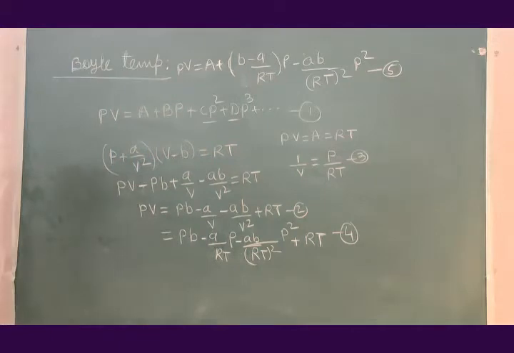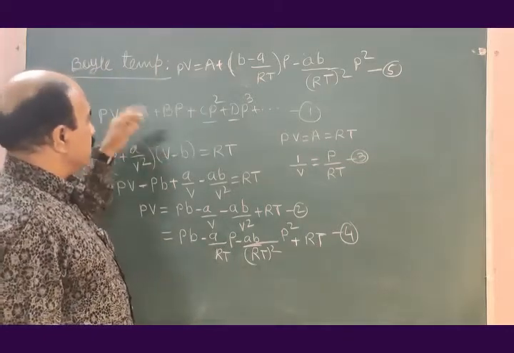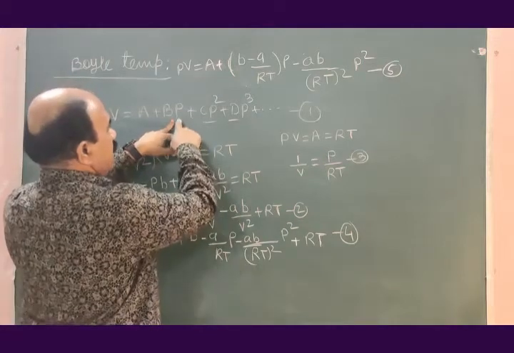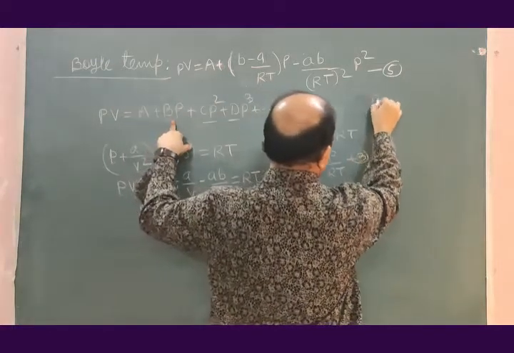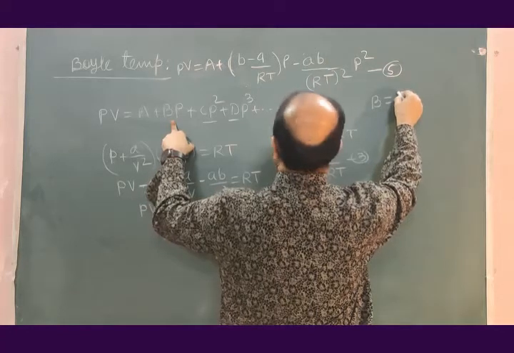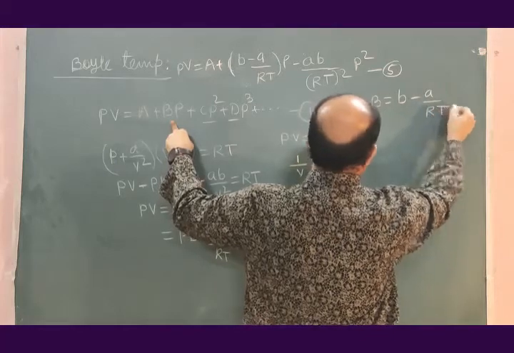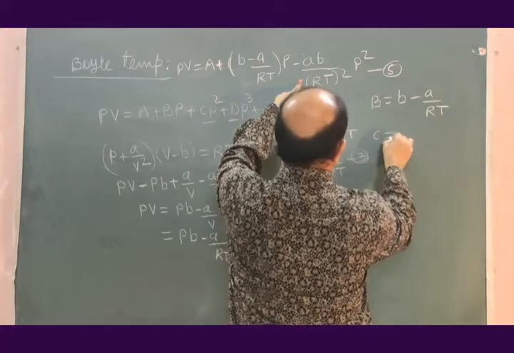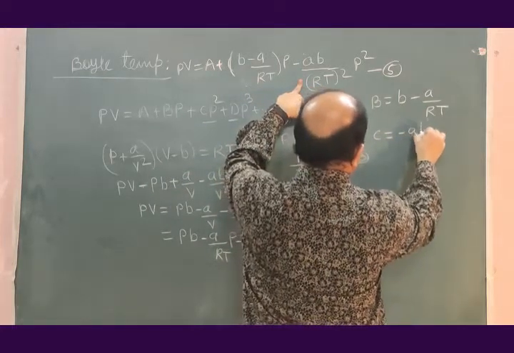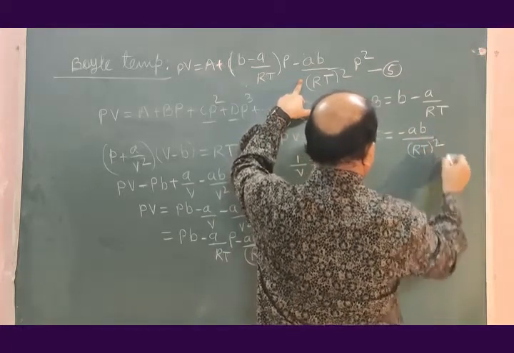Now, let us compare equations 1 and 5. A gets cancelled, B times P, so B will be equal to this. From equations 1 and 5, B is equal to b minus a divided by RT, and C is equal to minus ab divided by R²T².